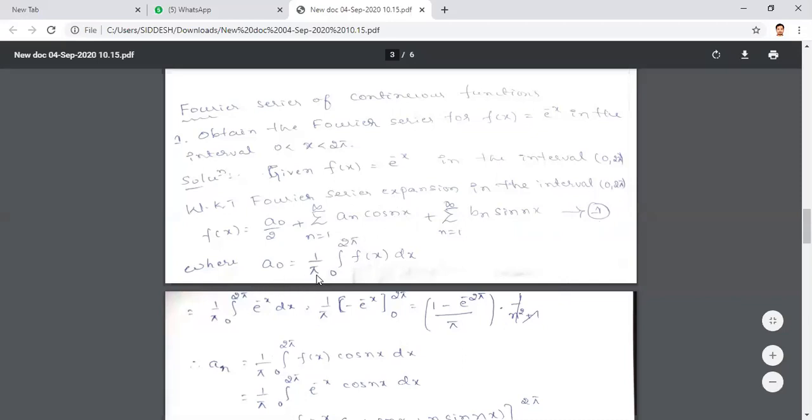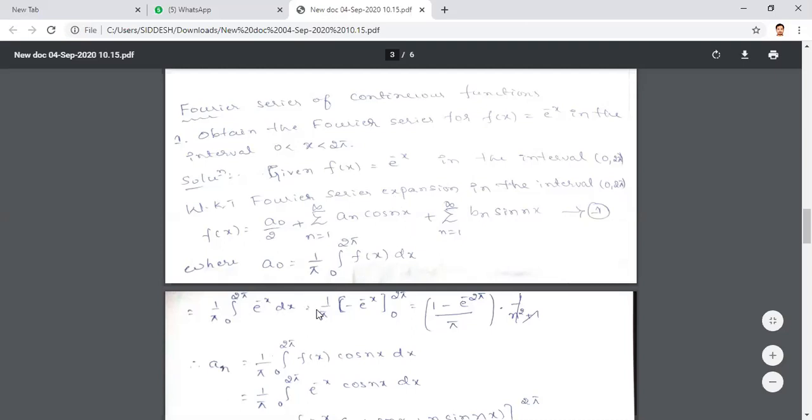So let's start with a0. We know that in the interval 0 to 2 pi, the Fourier coefficient a0 is given by 1 by pi times the integral from 0 to 2 pi of f of x dx. Which equals 1 by pi times the integral from 0 to 2 pi of, in this problem, e power minus x dx.